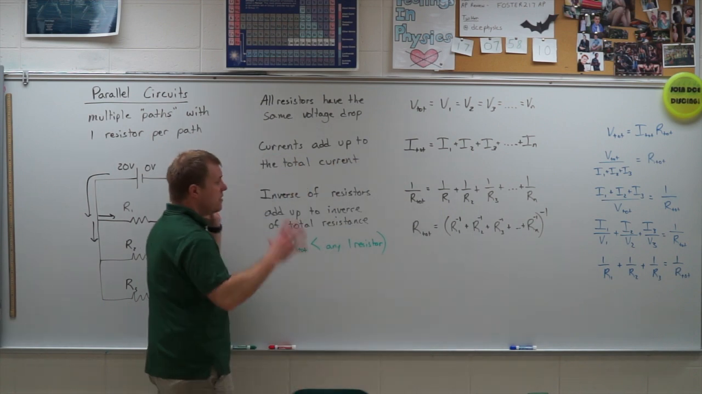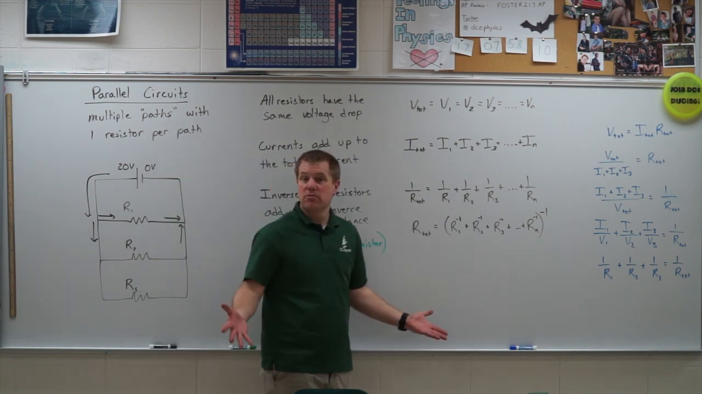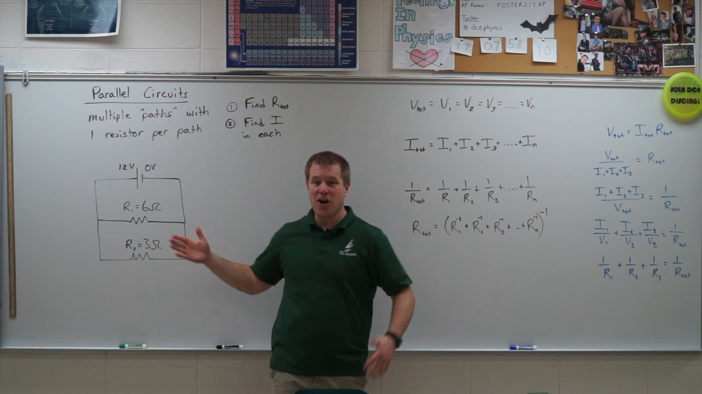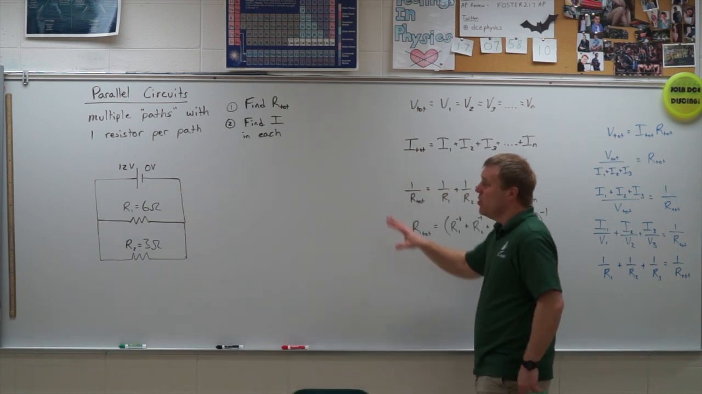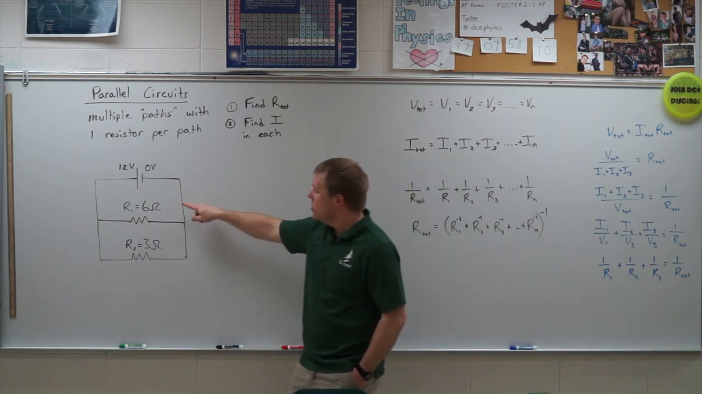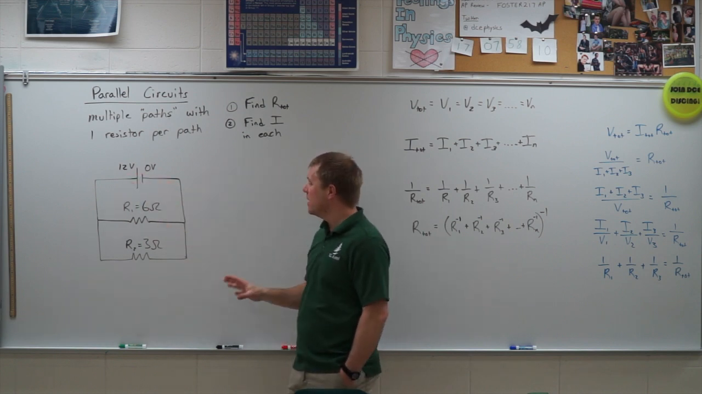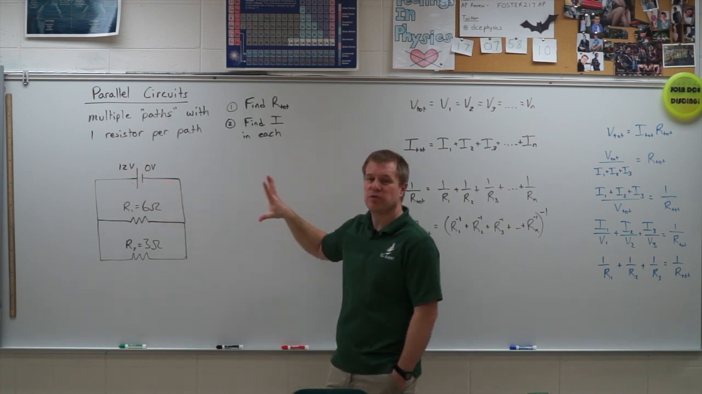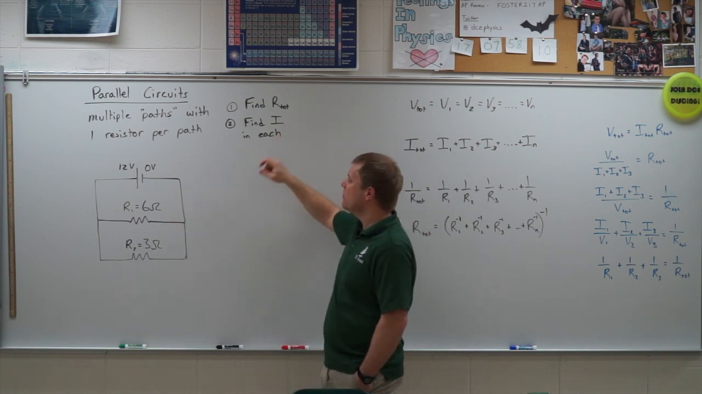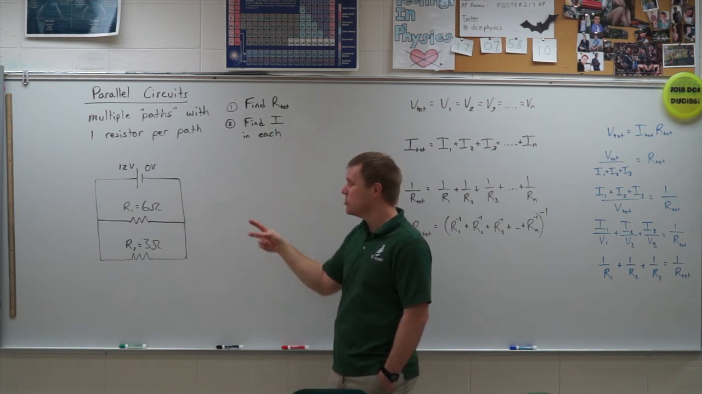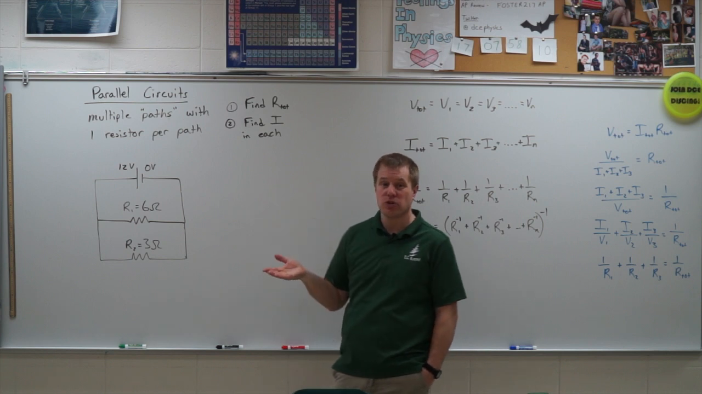So let's go ahead and set up a problem and try this out. All right, so we've set this up. We are going to have a 2-resistor parallel circuit with 12 volts acting on it. I want to find two things: the total resistance of this circuit, and the current in each one. And those two currents should add up to the total current.